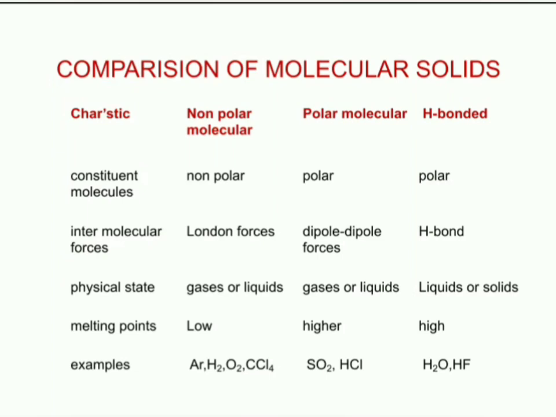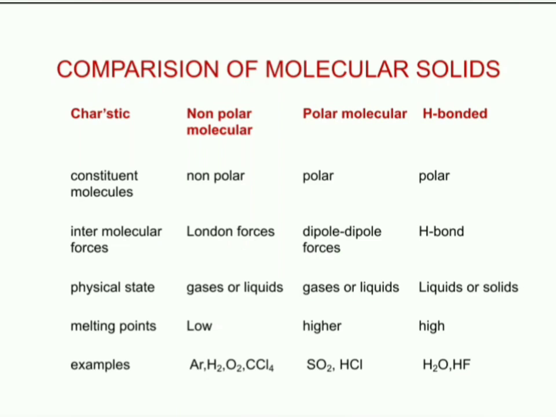Because polar molecular solids have dipole-dipole forces which are stronger than London forces present in nonpolar molecular solids, but weaker than hydrogen bonds present in hydrogen bonded molecular solids. So their melting points lie in between nonpolar molecular solids and hydrogen bonded solids. So here hydrogen bonded solids have highest melting points among these solids because they are held by stronger hydrogen bonds.